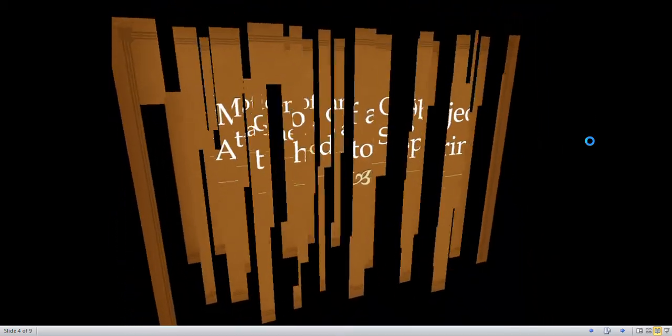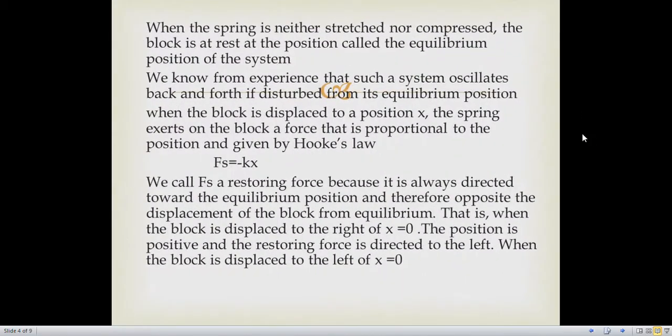Consider the motion of an object attached to a spring when the spring is neither stretched nor compressed. The block is at the rest position, called the equilibrium position of the system. We know from experience such a system oscillates back and forth if disturbed from its equilibrium position.